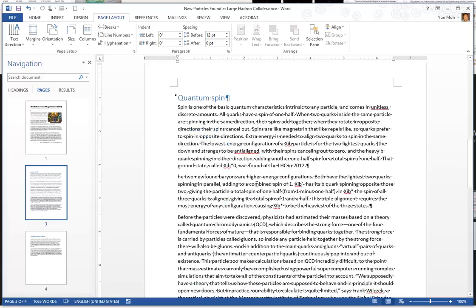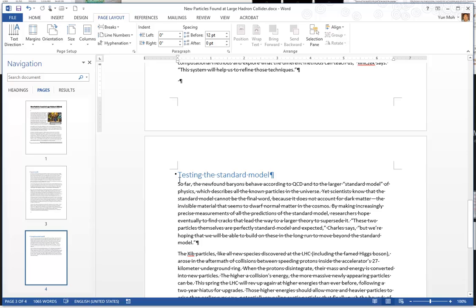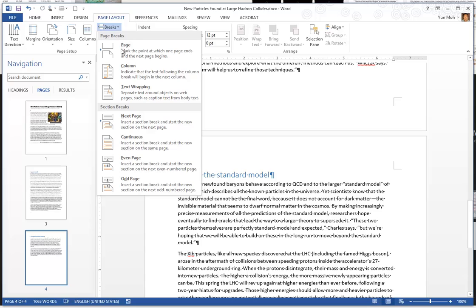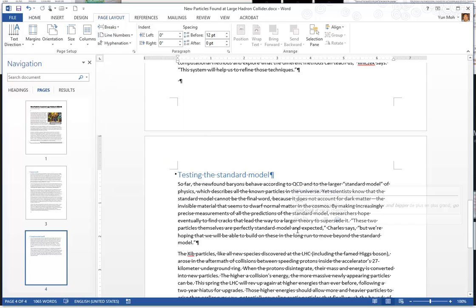So if you want to make a certain page print as an odd page number or an even page number, you can select there, put the insertion point, and then go here. If you want it on an even page, go ahead and click on Even Page section break. Otherwise, you can put Odd Page section break. Okay, so that's about it.